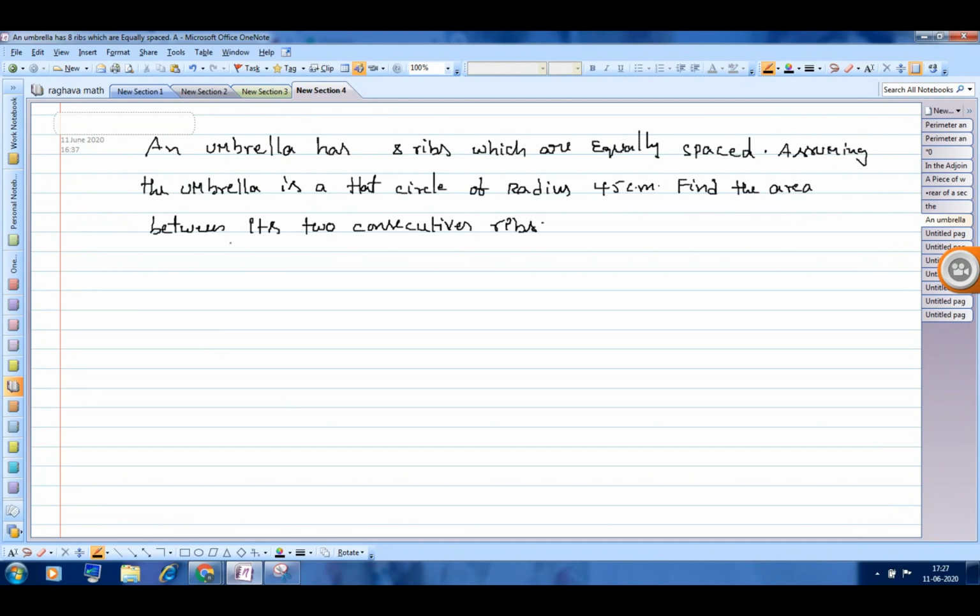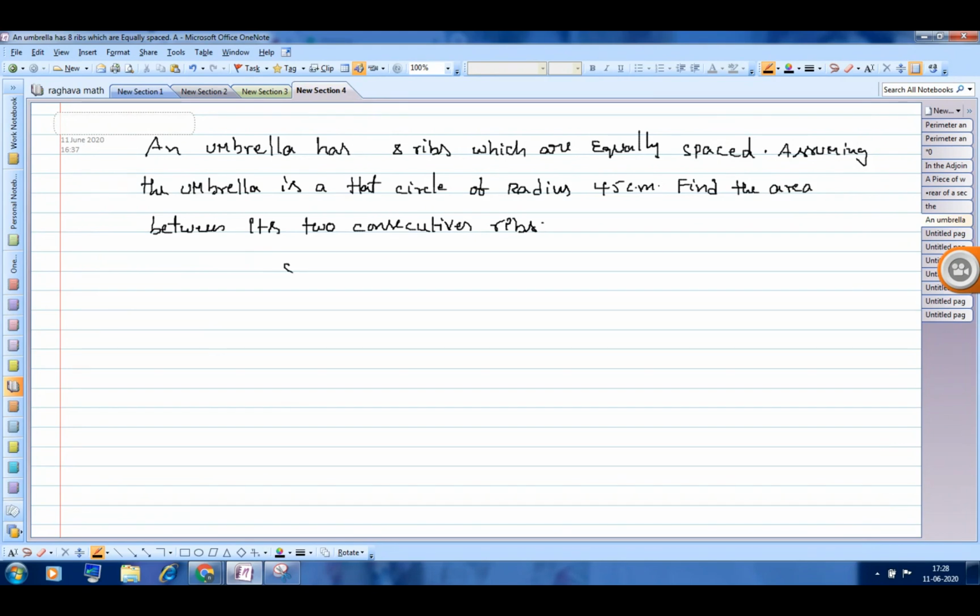He is asking the area of one arc. How many arcs are required to form an umbrella? First find that one. 8 ribs means the total circle is split into 8 arcs. So find each arc's central angle. I'll give the clue.